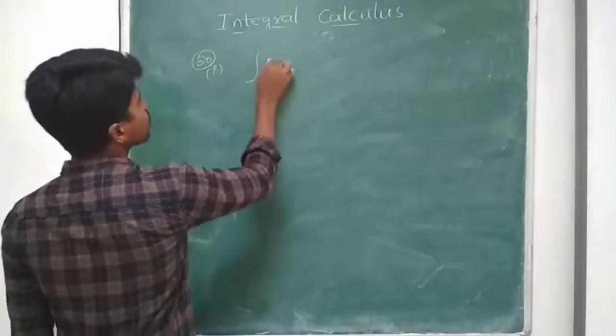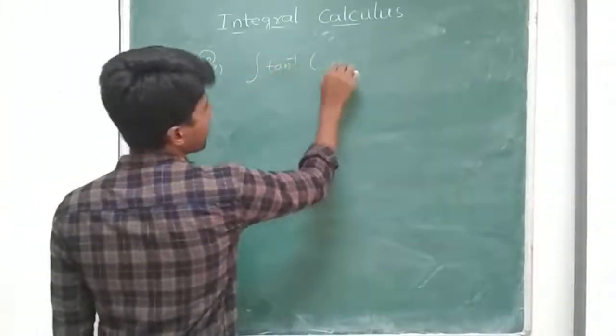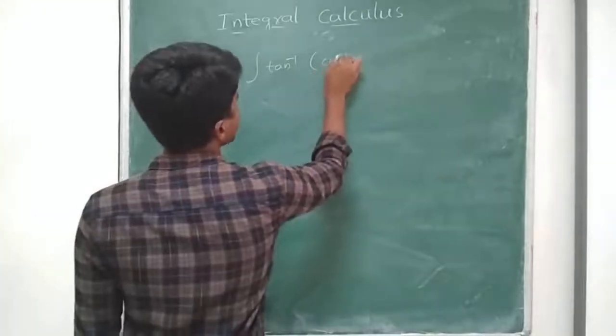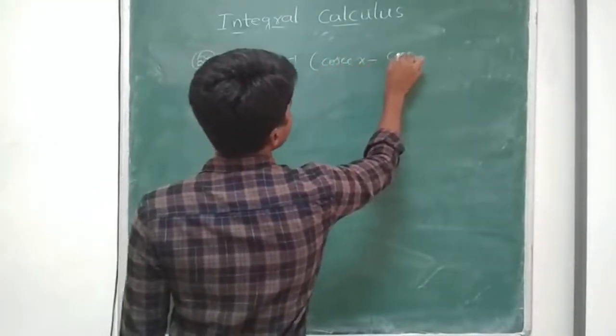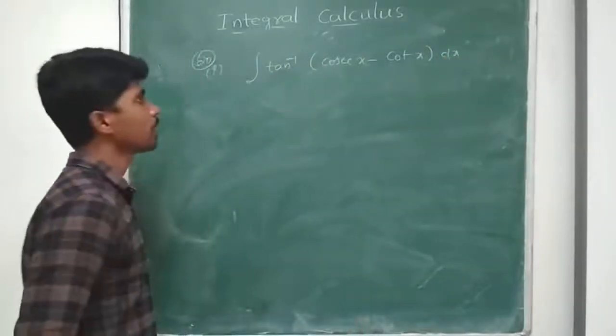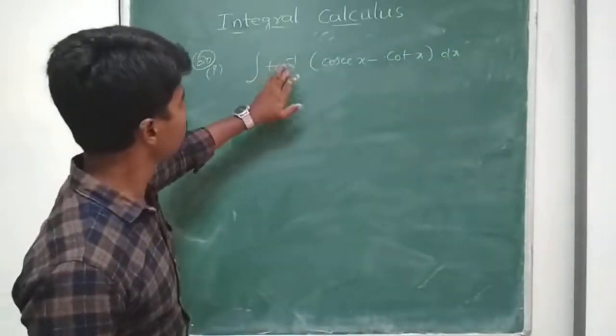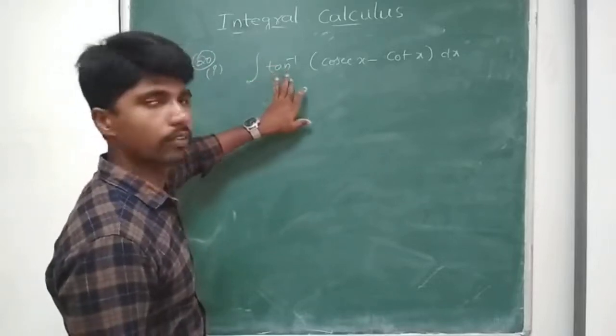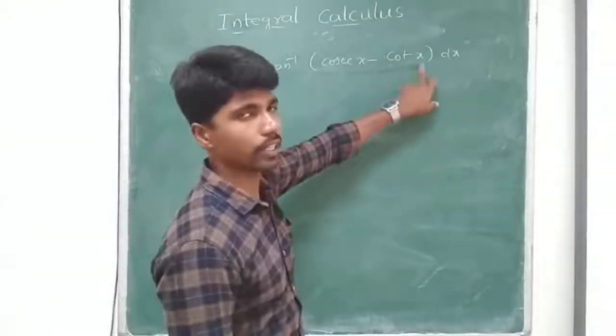See, I have here tan inverse of cosecant x minus cot x.